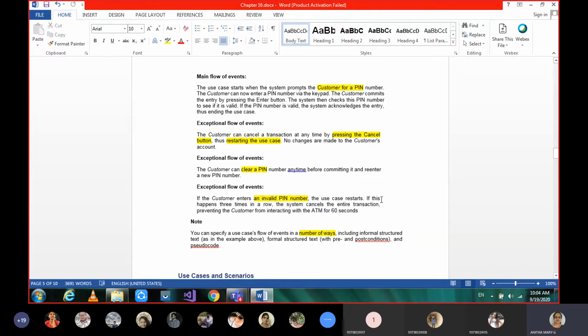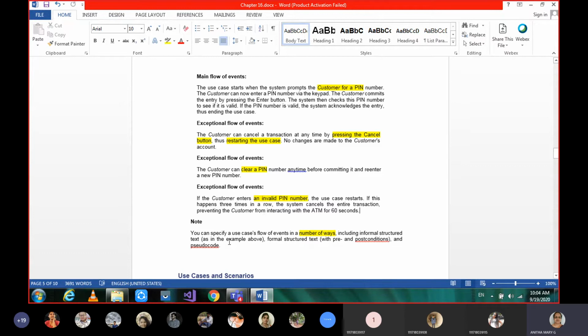I was talking to you about these things already. If it happens 3 times, the system may cancel the entire transaction, preventing the customer from interacting with the ATM for 60 seconds, based on how it is developed. These are the different scenarios we can talk about for a particular use case.